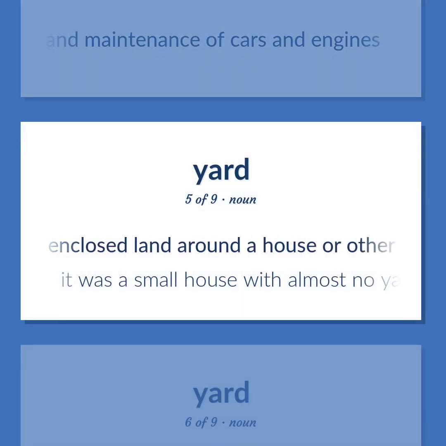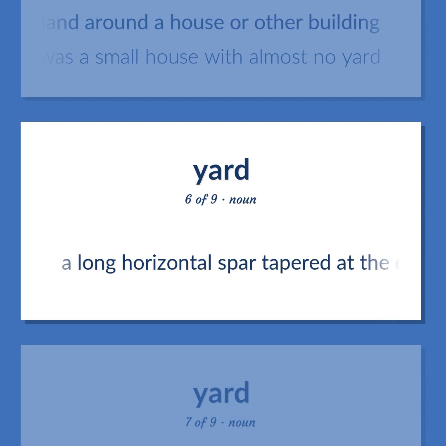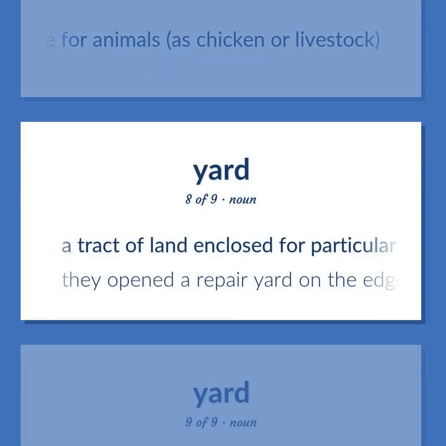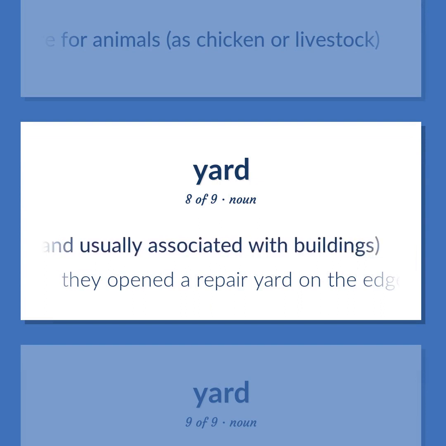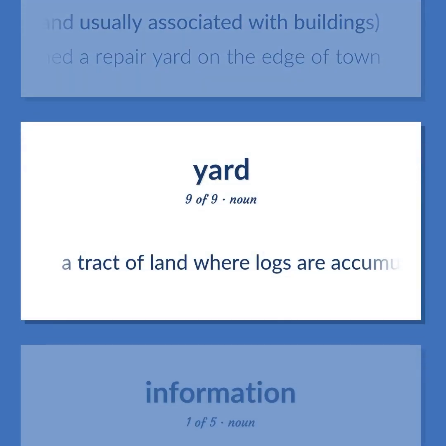The enclosed land around a house or other building. It was a small house with almost no yard. A long horizontal spar tapered at the end and used to support and spread a square sail or lateen. An enclosure for animals, as chicken or livestock. A tract of land enclosed for particular activities, sometimes paved and usually associated with buildings. They opened a repair yard on the edge of town. A tract of land where logs are accumulated.